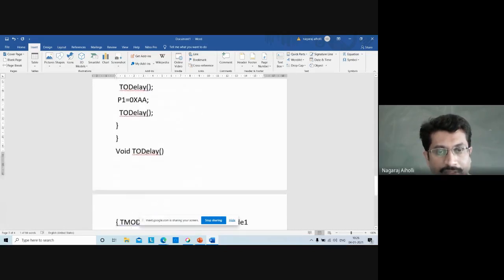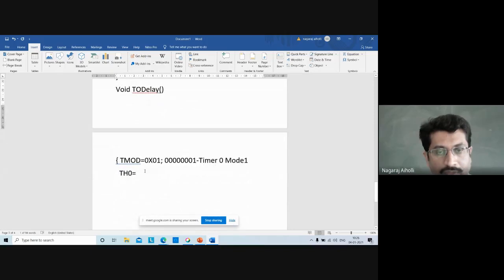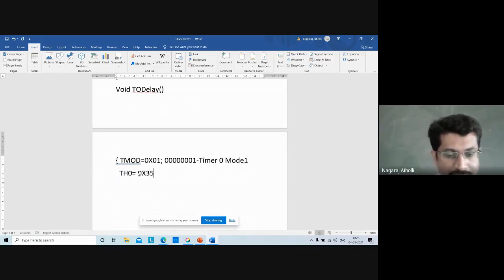So TH0 is equal to 0x35, and TL0 is equal to 0x00, right? Then start the timer.